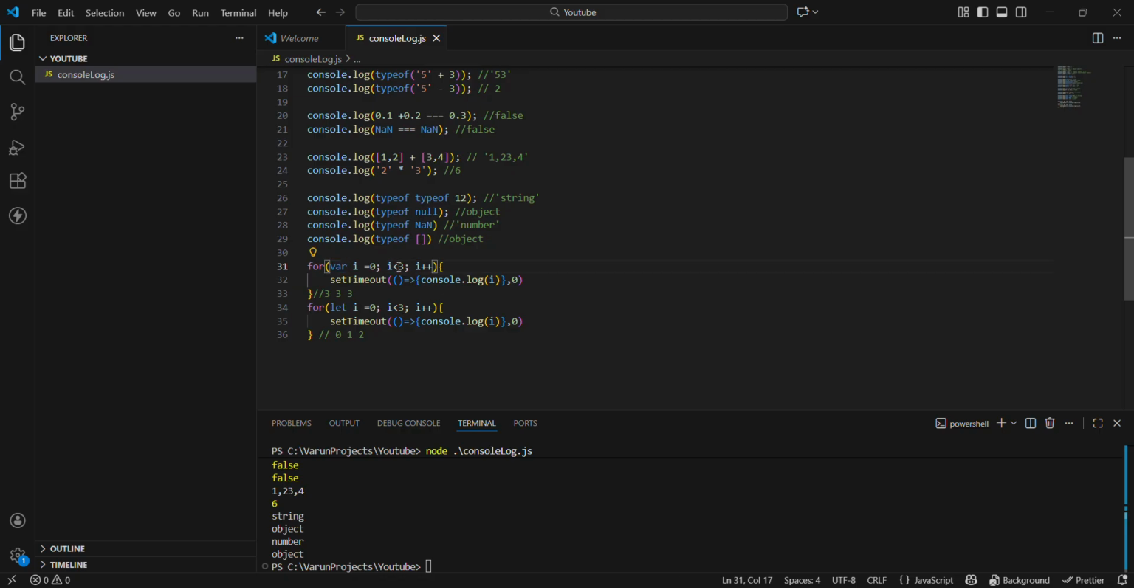Can you guys tell me what the output will be if I simply put it as triple equal to 3? Let's check it. The output will be 4 4 4. Four times 4. Let's check. 4 4 4 4. Again, the concept of functional scope, and here the concept of block scope.